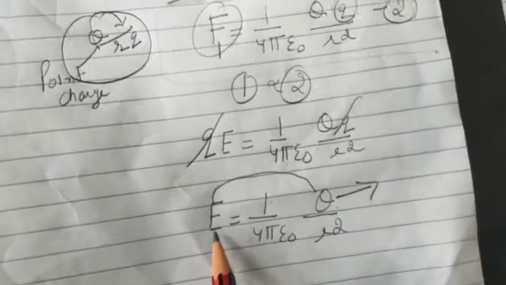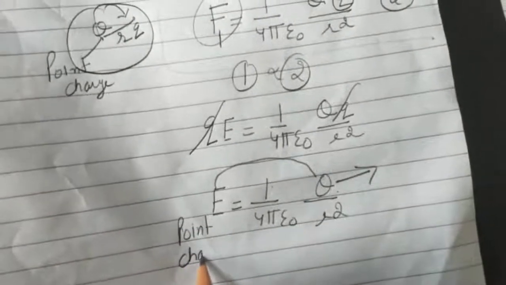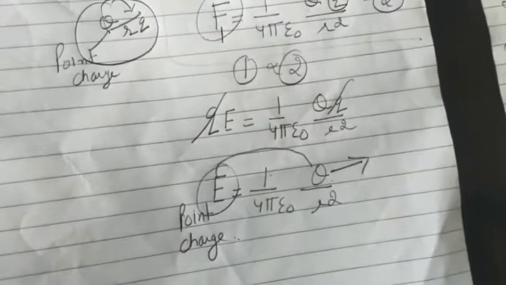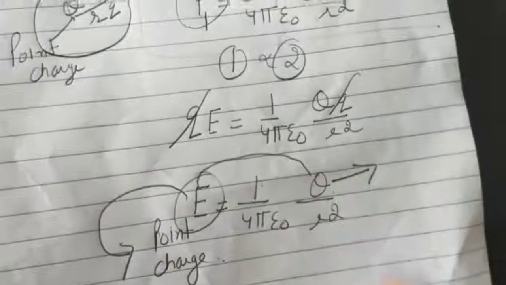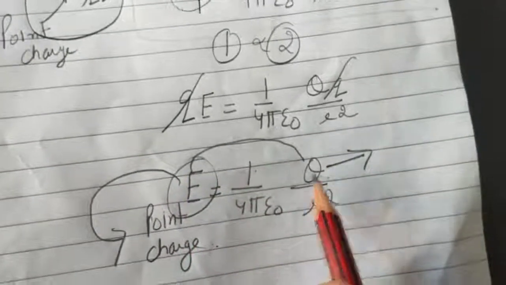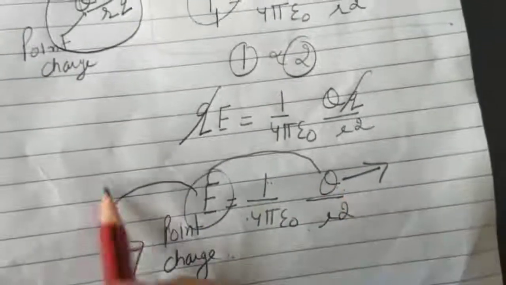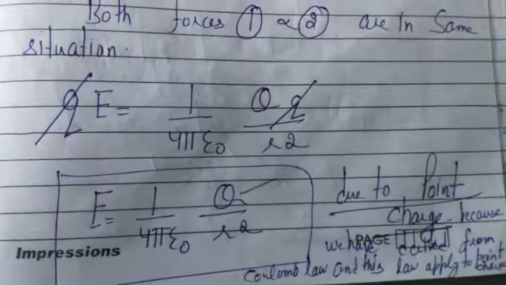This is the electric field intensity of a point charge, because we have derived this electric field intensity with the help of Coulomb's formula. Coulomb's formula applies to point charges, so we get the electric field intensity of a point charge only. Electric field intensity due to a source charge bigger Q is equal to 1/4 pi epsilon naught Q upon r square. So we have derived the formula of electric field intensity.